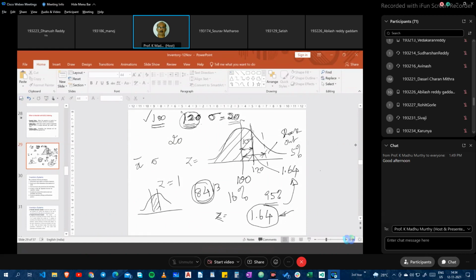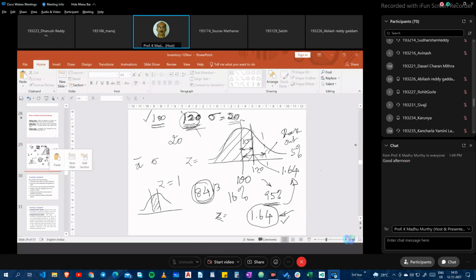Now, for a confidence level of 95% with a Z value of 1.64, how much extra inventory are we carrying beyond 120? 33. How do you get that? 1.64 times 20. Exactly.